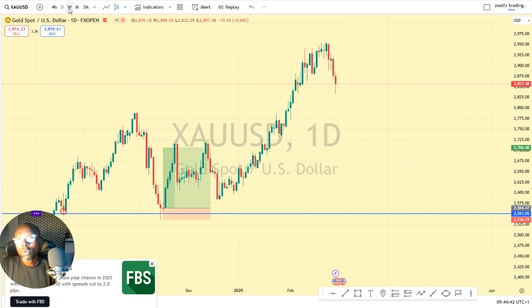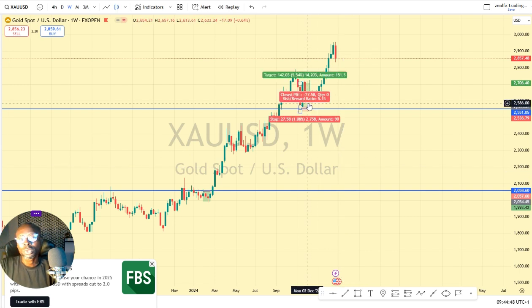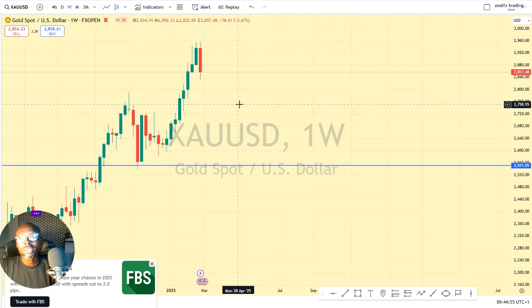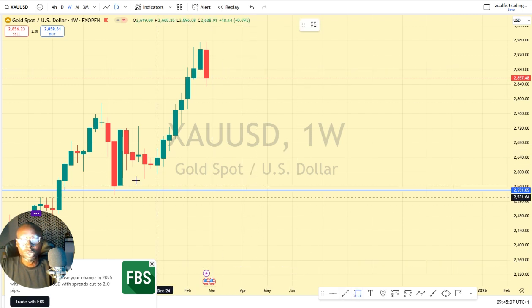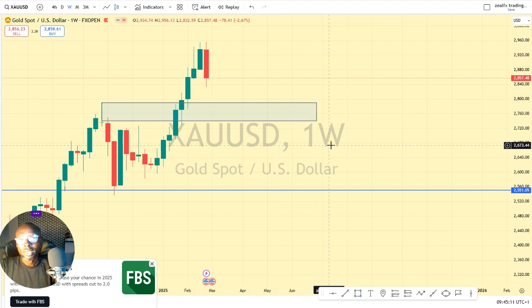Gold USD on my weekly chart this week looks very nice for selling opportunity. So this week I'll be taking on Gold USD. I'll be looking for selling opportunity on the Gold USD this week, which is a reversal setup. You can see we have a price action candlestick on the weekly chart of the Gold USD, which is a bearish engulfing candle, which signifies a reversal in Gold USD. So all we expect from the Gold USD this week, we expect price to move back to this next resistance.